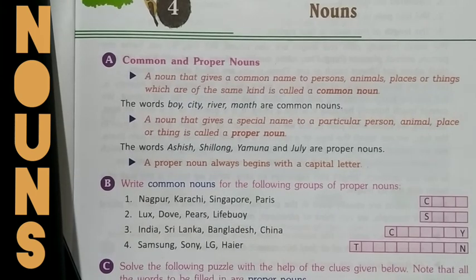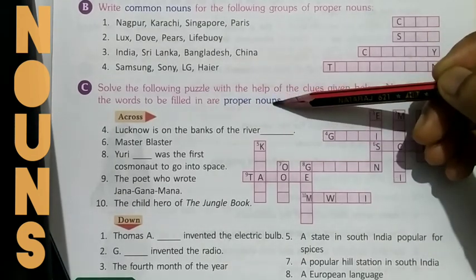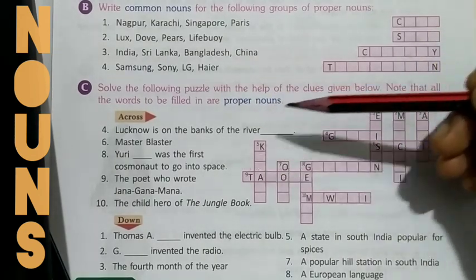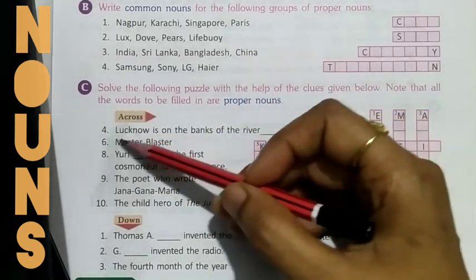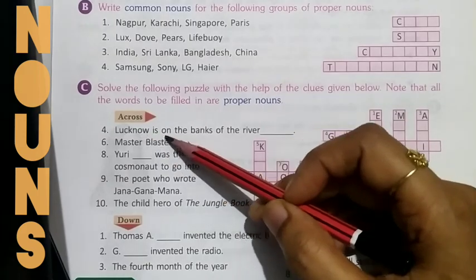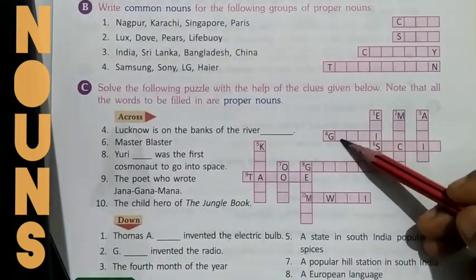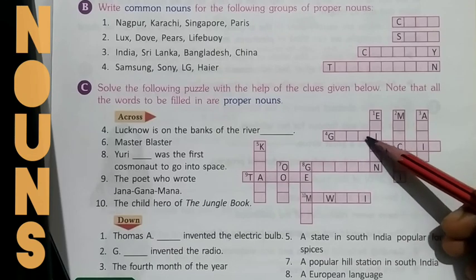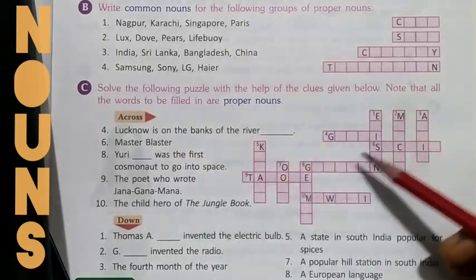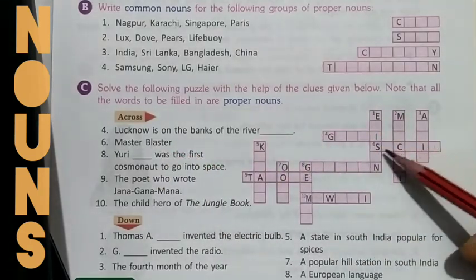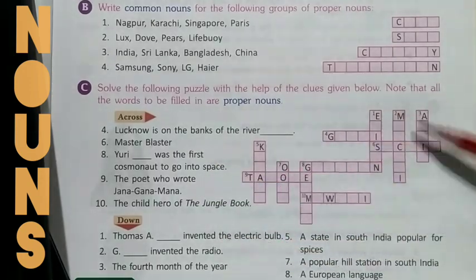Let's move ahead. In this exercise, we have to use proper nouns. Okay, so the names of the places or things or persons. So let's see across. It starts with the fourth point. So it says Lucknow is on the banks of the river. I hope you know it. It's Gomti. Gomti, right? In the same way, who is known as Master Blaster? Sachin. I hope you know. Remaining all, please find out on your own and fill this grid.